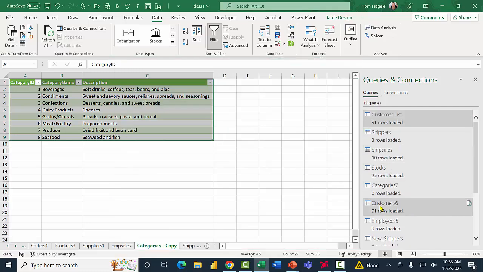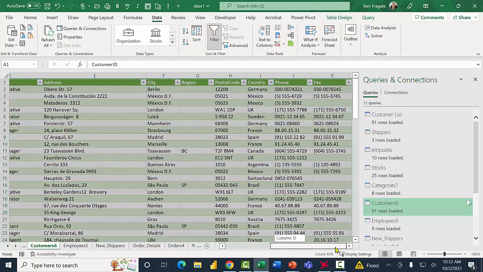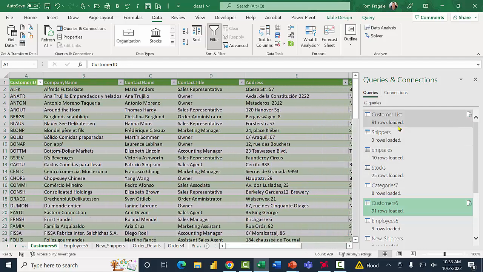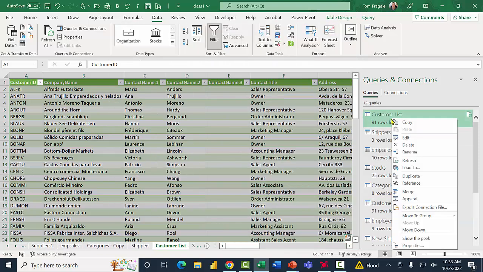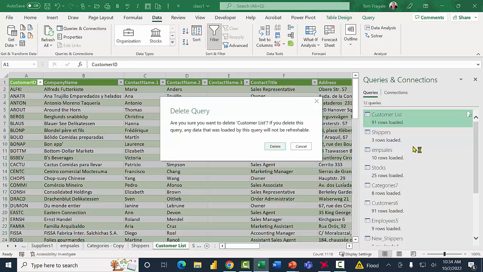So now you see the customers table, and then I have the one that's called customer list up here. That's really the same data, so I don't really need the customer list anymore either. So I'm going to right click on the customer list and pick delete. I was just showing you those examples to show you some of the other things that the Power Query can do, but I don't really need the table itself anymore. So I'll pick delete there. Good. I'm going to delete that.